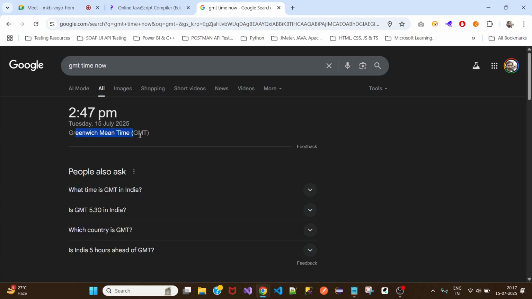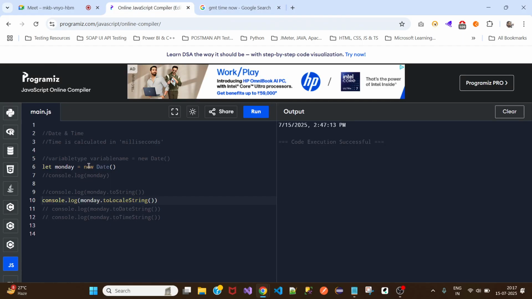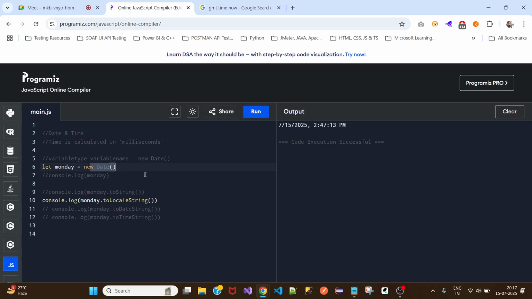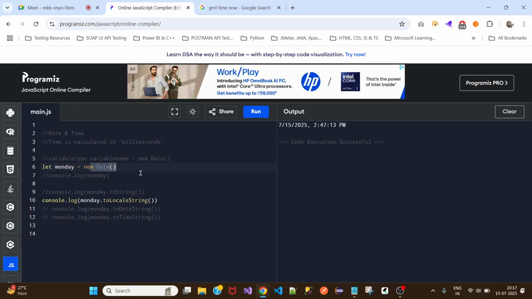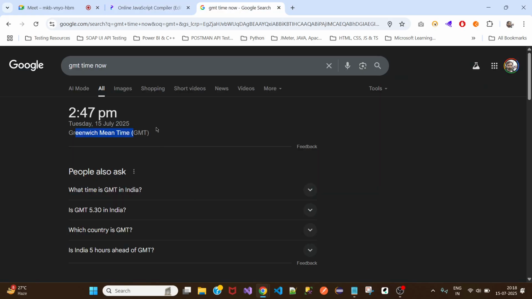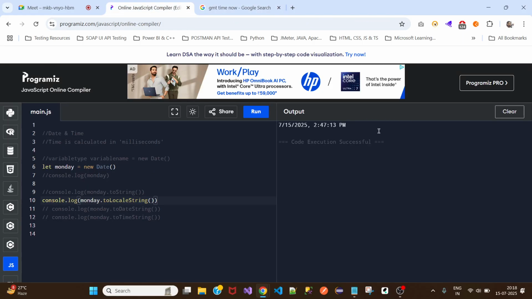Whatever the Greenwich Mean Time, that is what is considered while creating this date object by the JavaScript developers. They have written a code stating that whenever a date object is called, which also prints the time, whenever we use this toLocaleString method, then it takes the local time. What is the local time? For the date object, the local time is Greenwich Mean Time. So that is the reason it is printing 247.